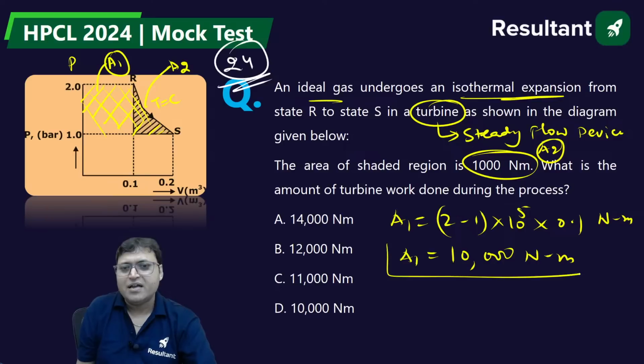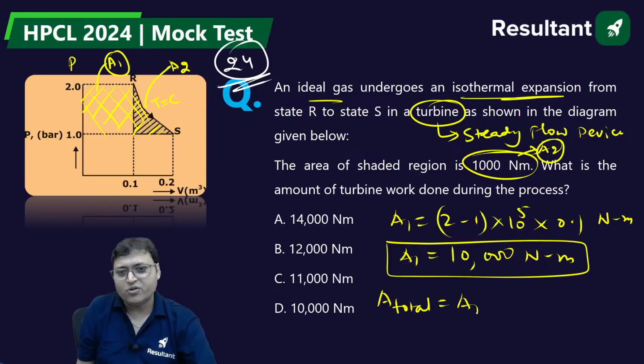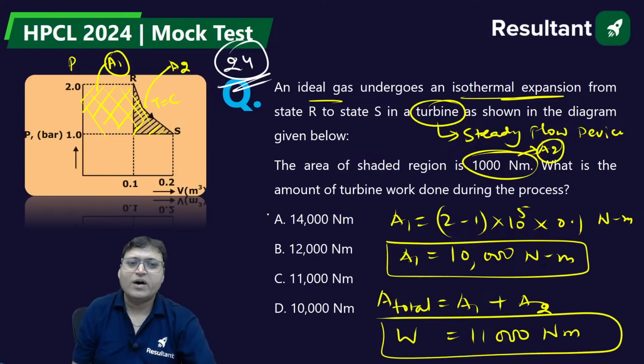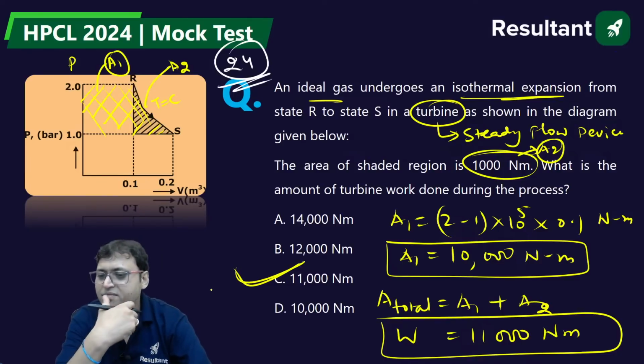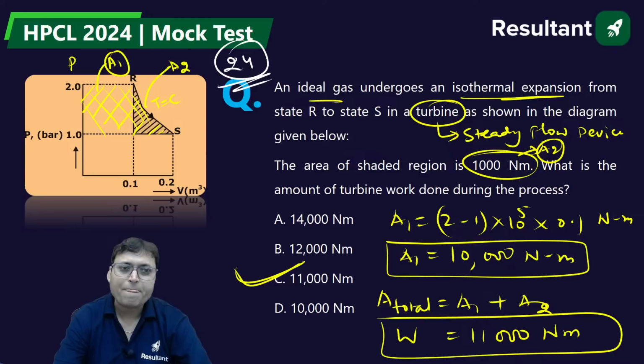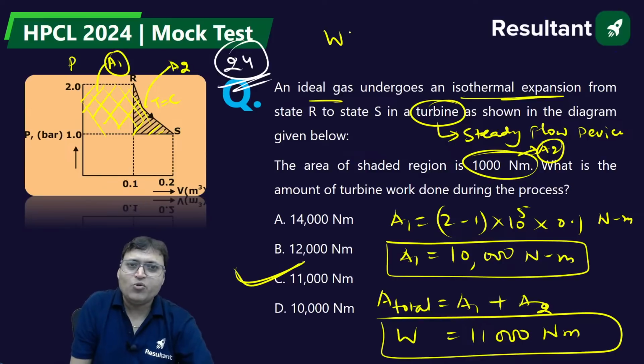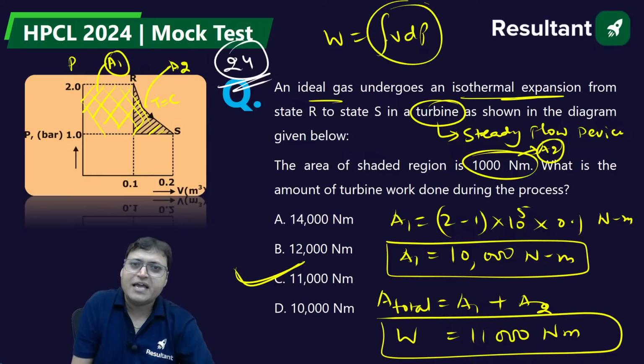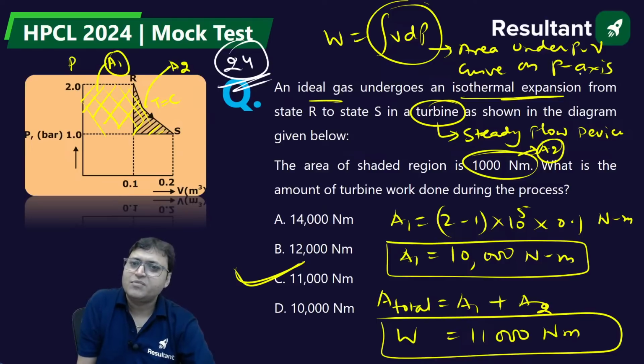This is A1 and A2 is 1000. So A total, which is equal to A1 plus A2, that is equal to 11,000 Newton meter. That is work. Work is given by 11,000 Newton meter. Isn't it? Question number 24, option C. Because it is an open system, W is equal to integration of V dP, area under the PV curve on pressure axis, because it is an open system.